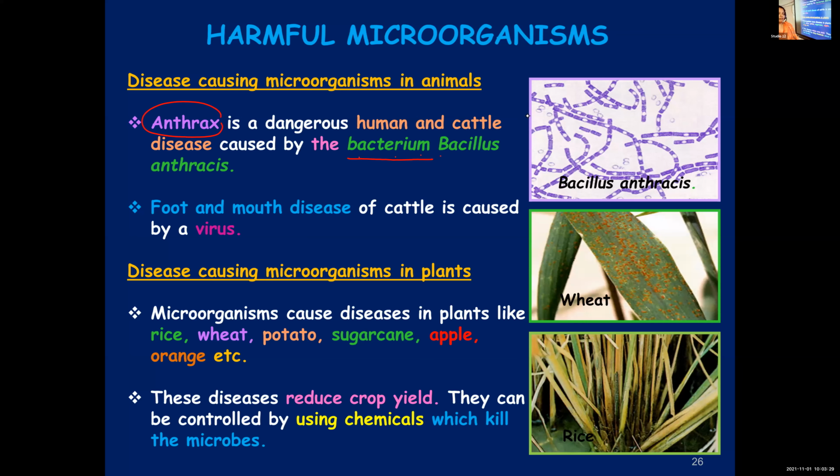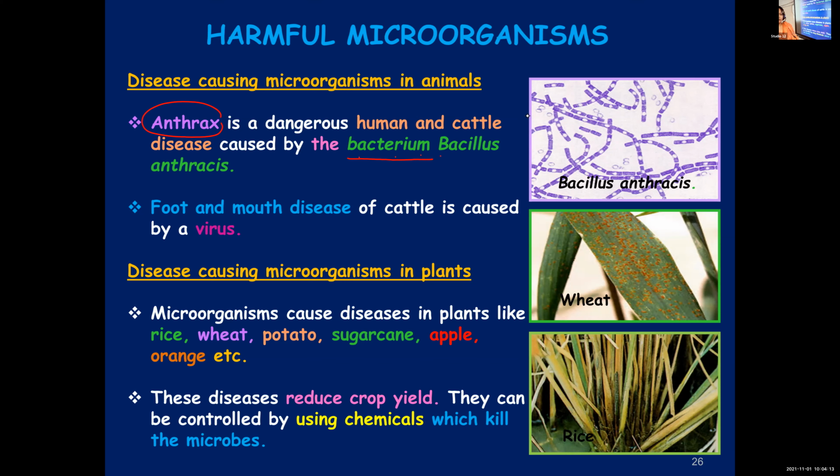Okay, so once again, I will repeat, both plants and animals are affected by microbial diseases apart from human beings. Human beings, for sure, we are affected by several microbial diseases. Apart from them, plants as well as animals are affected by microbial diseases. And we learned about two microbial diseases found in animals. One is foot and mouth disease, which is caused by a virus found in cattle. And another disease is anthrax. That is a bacterial disease. It is caused by the bacterium Bacillus anthracis. And this affects not only cattle, but also human beings.